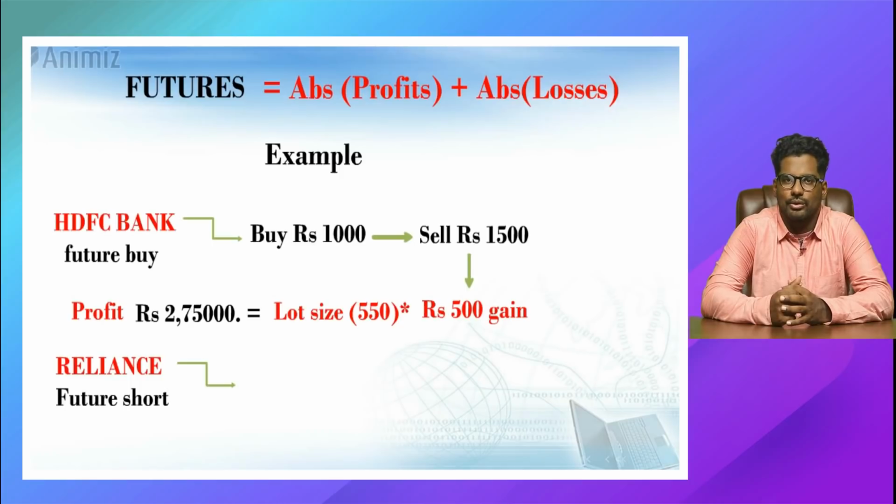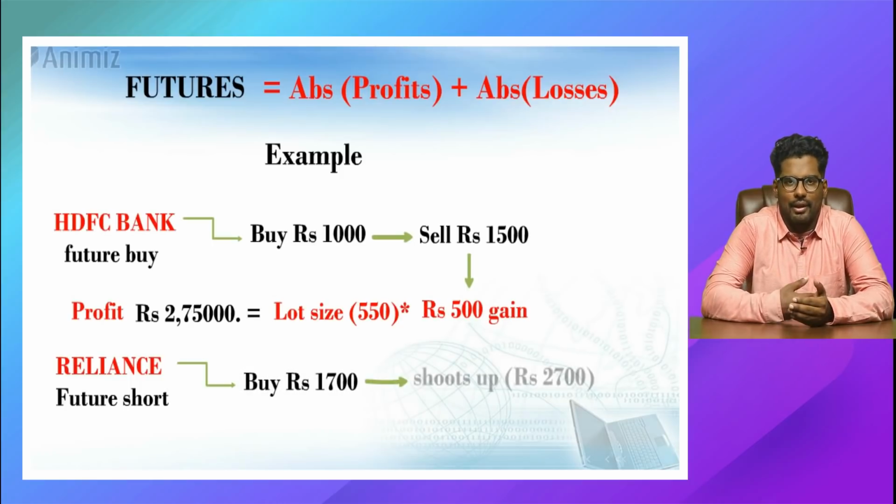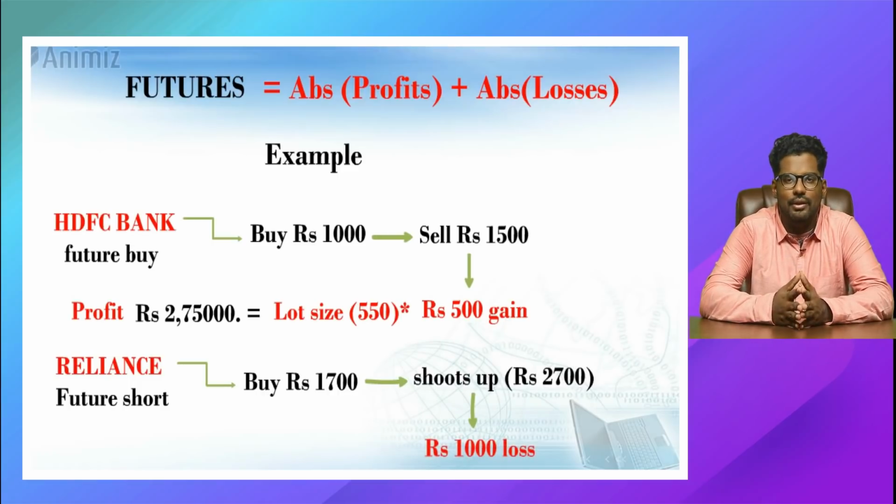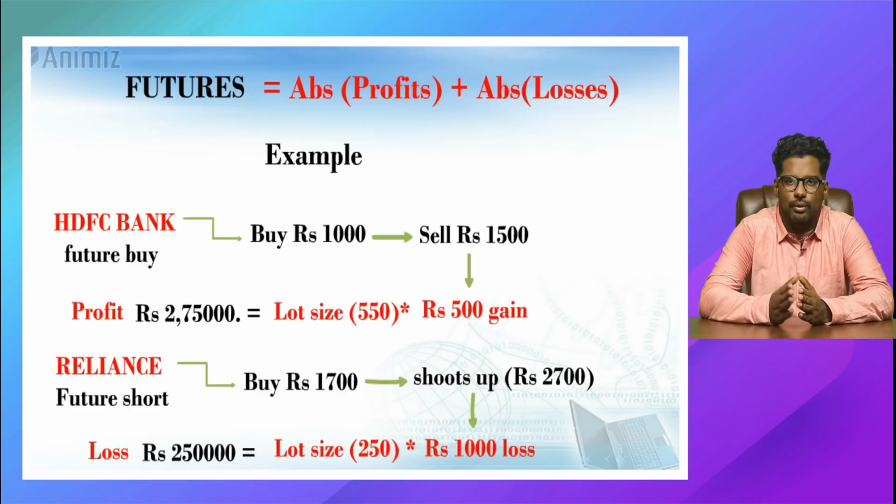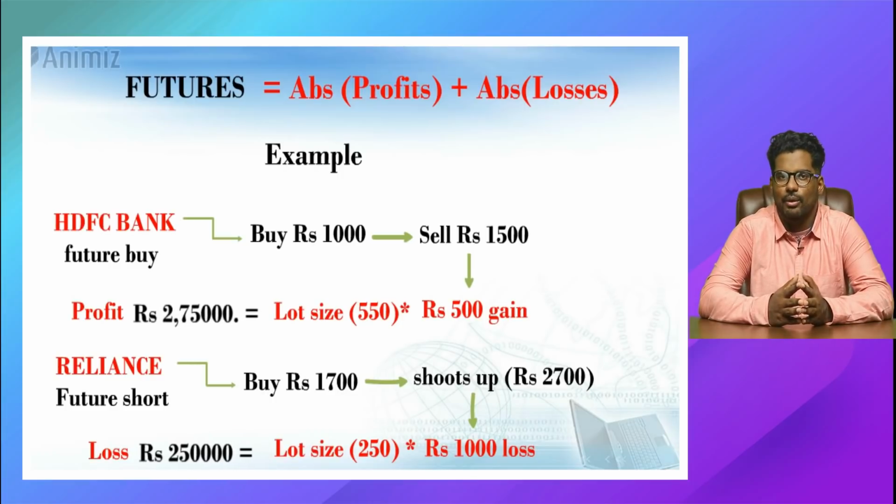Now transaction 2. Reliance future short, you have gone short at say 1,700 rupees, then you know what happened. Reliance shot up from 1,700 to 2,700. The current market price is 2,700. So you are basically sitting with 1,000 points loss, and the lot size is 250. So totally you are sitting with 2.5 lakhs loss. So in transaction 1 you are sitting with 2.75 lakhs profit, and in transaction 2 you are sitting with 2.5 lakhs loss.